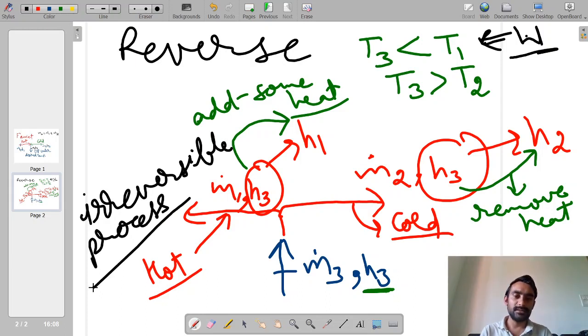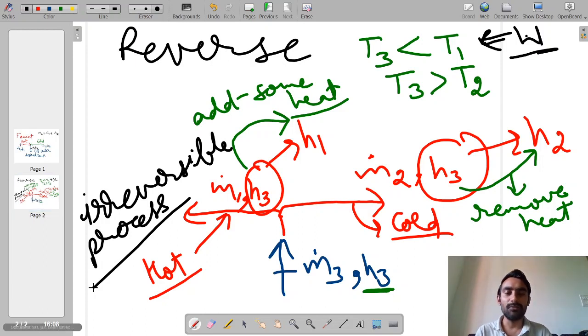Okay, so this is a very common example. Generally we see in our home appliances where mixing of hot and cold streams takes place to give us lukewarm water at the desired temperature. Now if from the lukewarm water we have to obtain the hot and cold water, it means we have to do the reverse of the process.